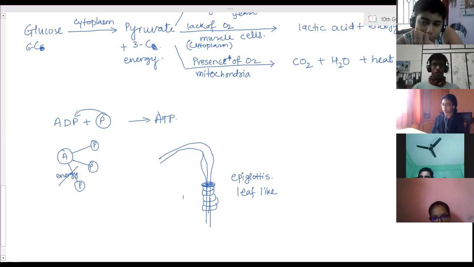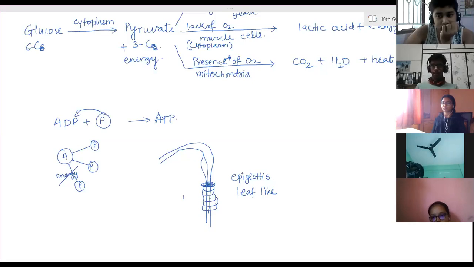When you are swallowing any food, the epiglottis covers the windpipe for a microsecond. Why is it needed to cover it? So that food doesn't go into the windpipe instead of the food pipe. The food should enter only the esophagus, not the trachea. Not even a single food particle should enter the trachea.